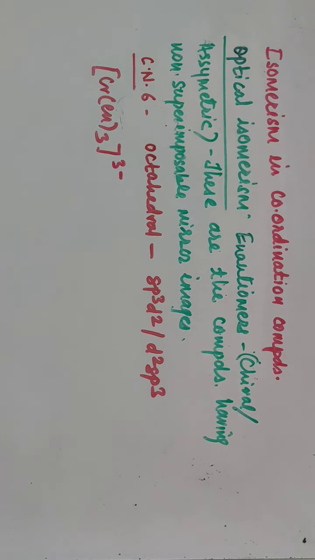Coordination number is 6 because en, ethylene diamine, is a bidentate ligand. It donates two pairs of electrons for bond formation, and wherever the ligand is bidentate or polydentate, to find the coordination number you count the lone pairs donated for bond formation. So in this case, coordination number is 6 as three en molecules are attached to the chromium, so the geometry is octahedral.